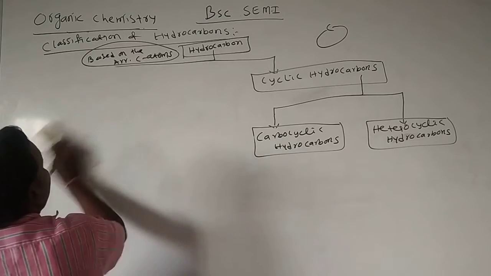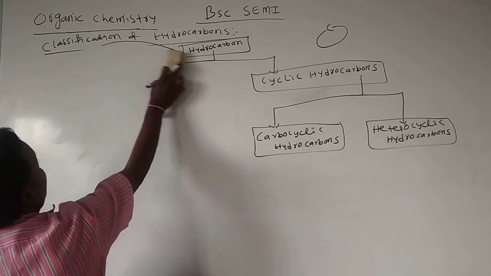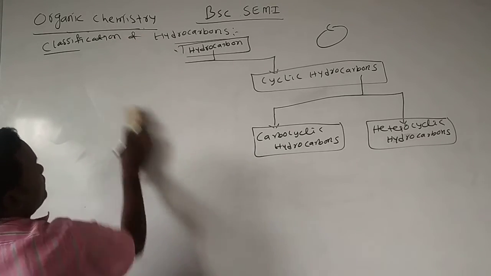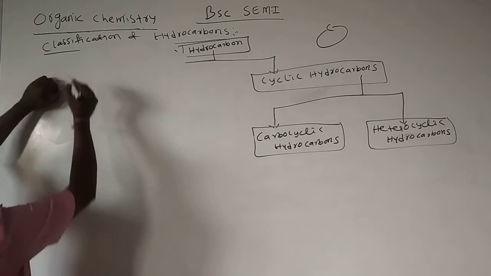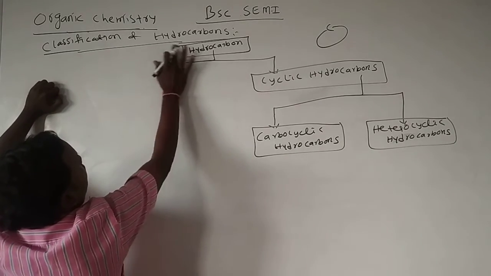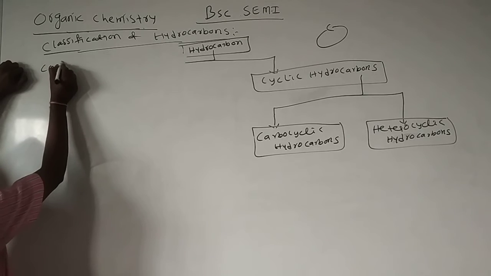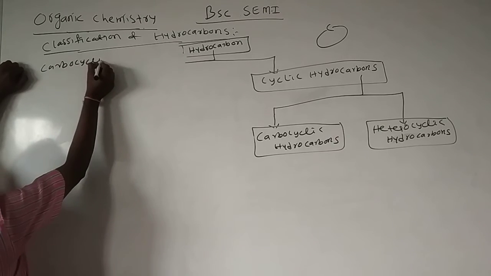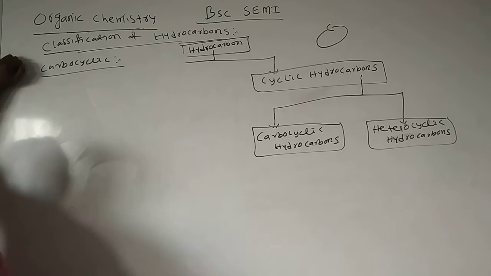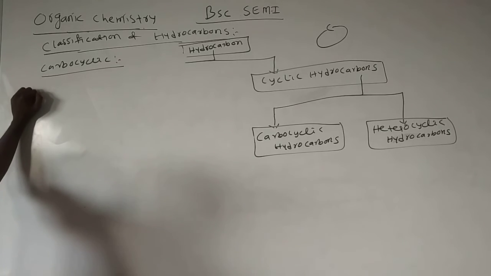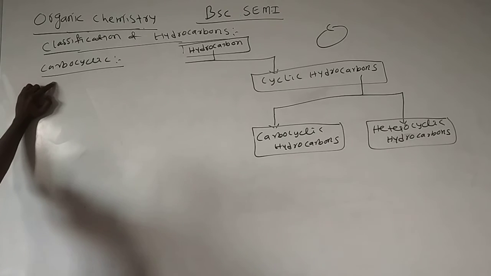Okay, here I am taking first carbocyclic hydrocarbons. Carbocyclic hydrocarbon means the cyclic molecule which contains only carbon atoms. The cyclic compounds which contain only carbon atoms we call carbocyclic hydrocarbons.